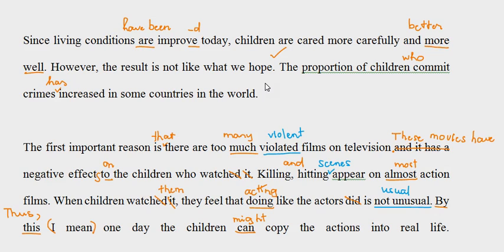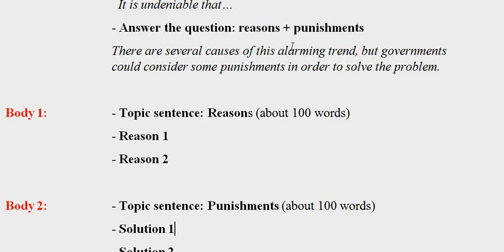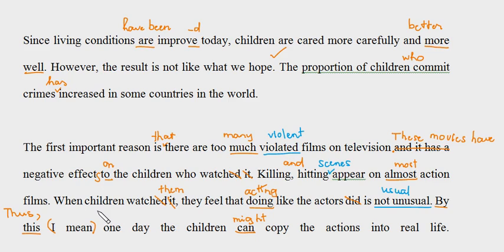And then you need to add one more sentence to clarify the task. And here you could take advantage of my sample as I write in this part already. I say there are several causes of this alarming trend to introduce the causes. But governments could consider some punishments in order to solve the problem. So it should be the punishment. So remember to make the intro quick, direct, and effective next time.